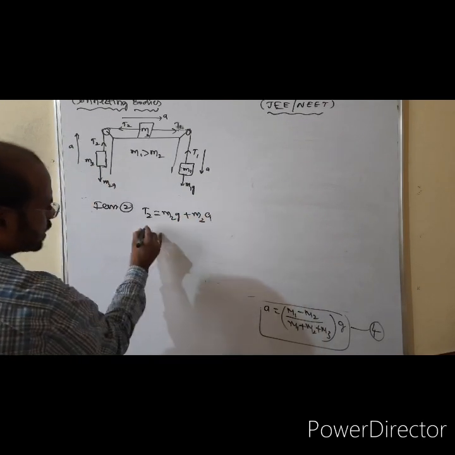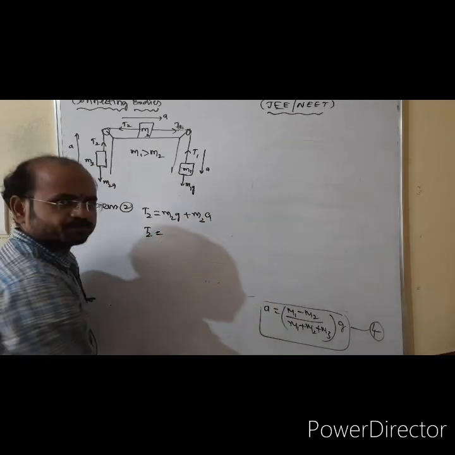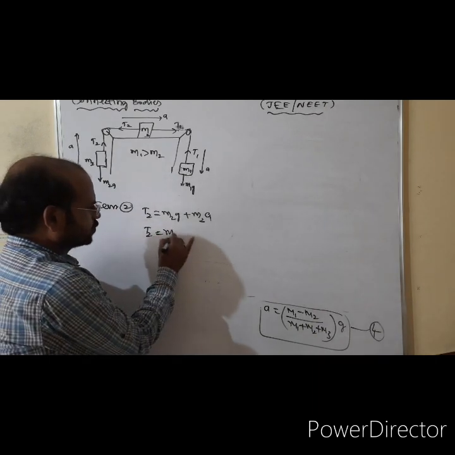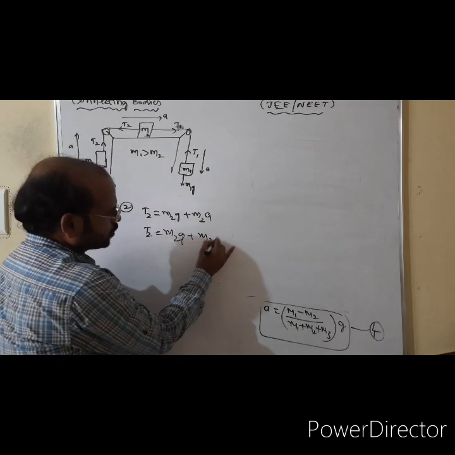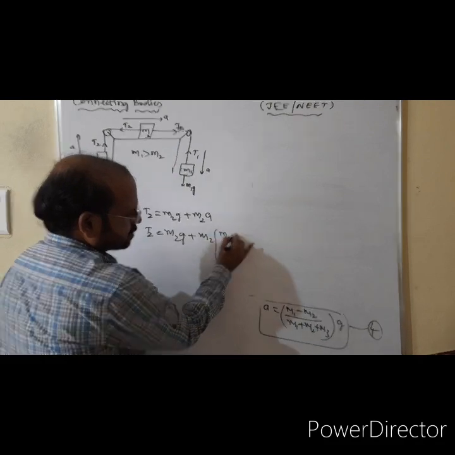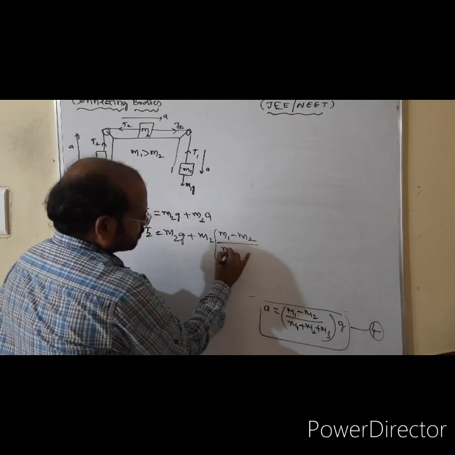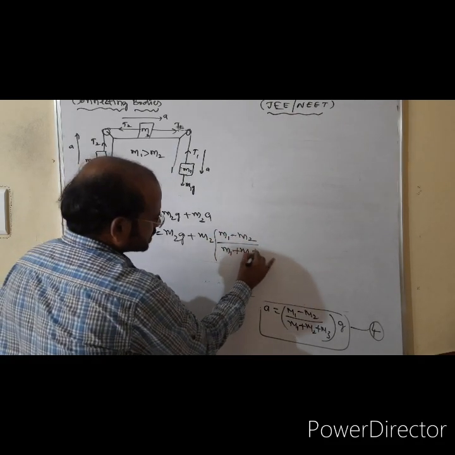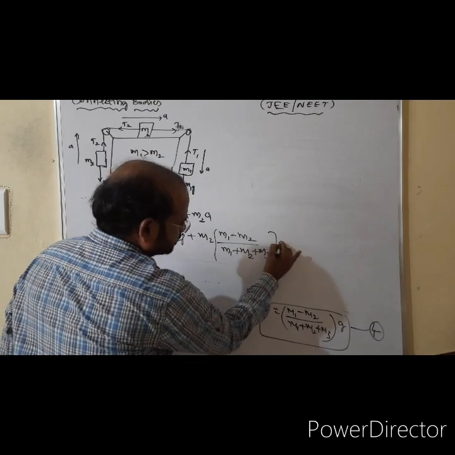A you write directly, therefore it is M2G plus M2 of M1 minus M2 by M1 plus M2 plus M3 into G.